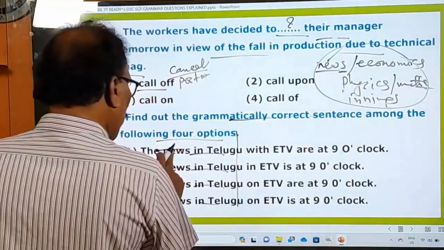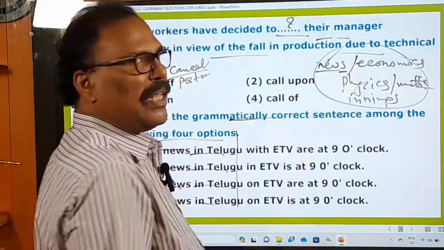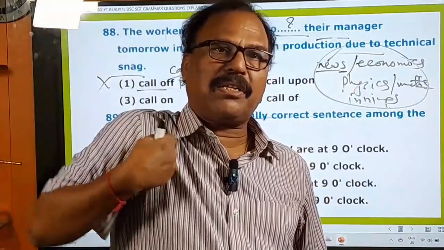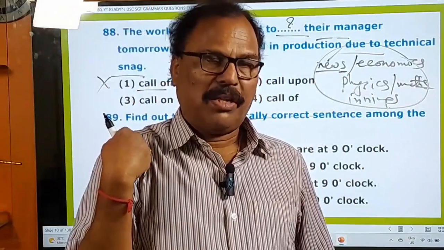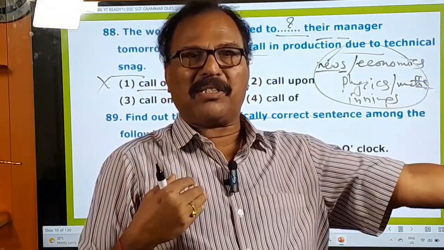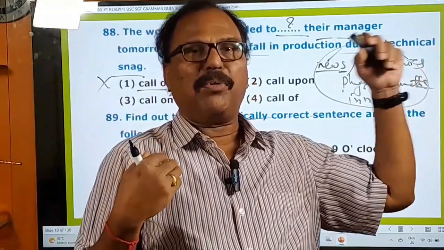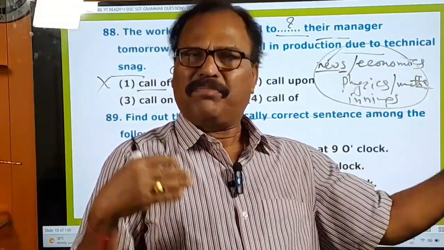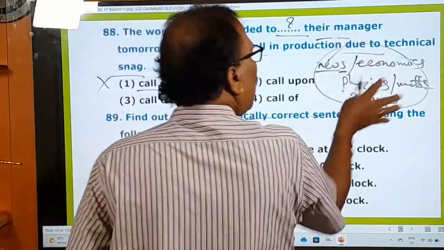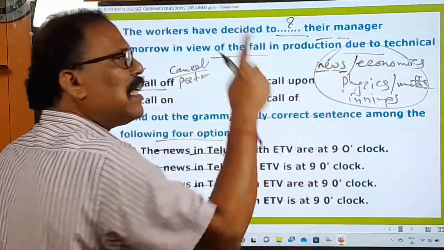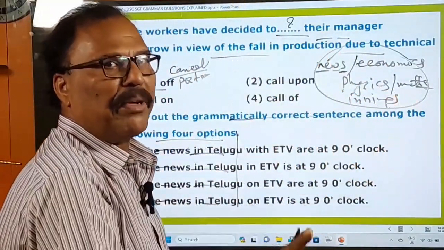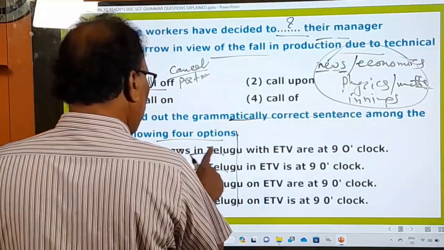That's why there's a rule in the English language. Beside the singular subject, beside the singular noun, we must use only a singular verb or singular helping verb. Beside the plural word, we must use only a plural verb or plural helping verb. That's the rule. So here, they are all singular nouns and therefore they take only a singular verb or singular helping verb. Right. And here, the news in Telugu with ETV.